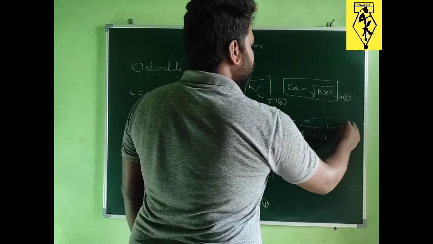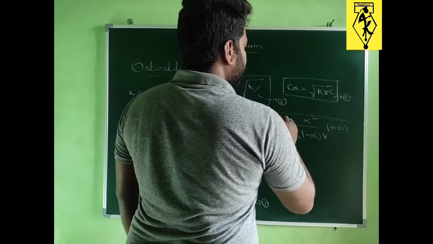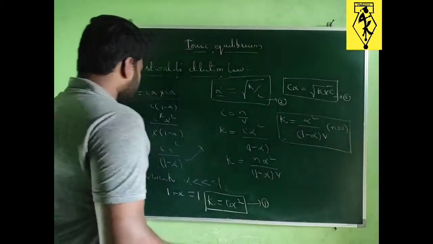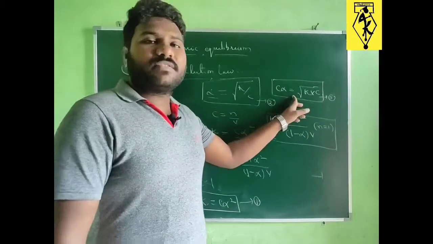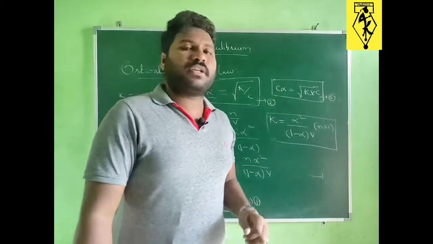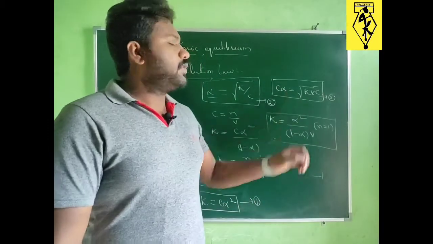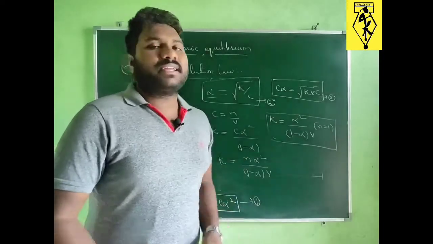So here K is equals to alpha square by (1 minus alpha) V. This is another equation. This is also an important equation. From this equation, it's very clear that the degree of dissociation increases on dilution. So degree of dissociation increases on dilution.